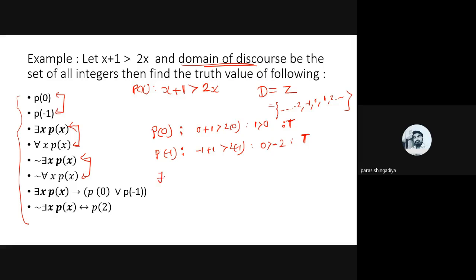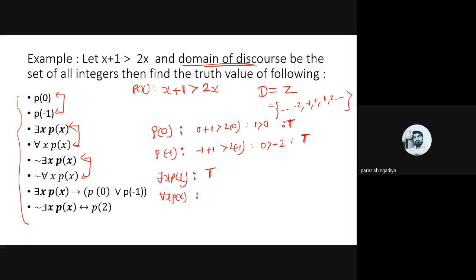And now for the answer of there exists x P of x. Now see, we have all these values from the domain, infinite values. So just check the output of P of x: can we find such values where P of x becomes true? So it will be true. Here we have these two values, 0 and minus 1, both part of Z. So there exists x P of x will be true. And now the answer of for every x P of x.